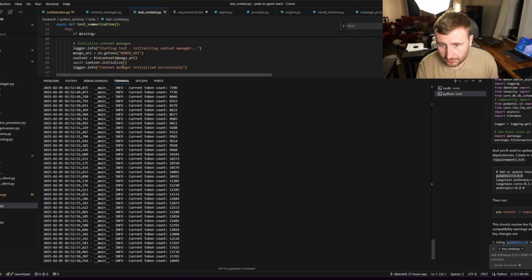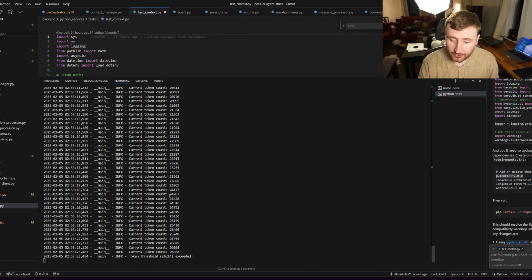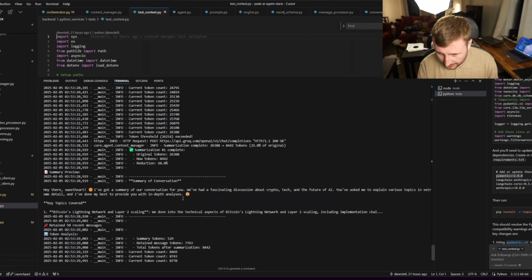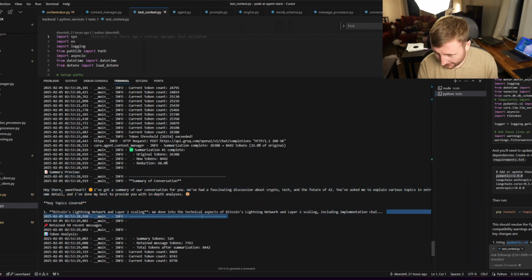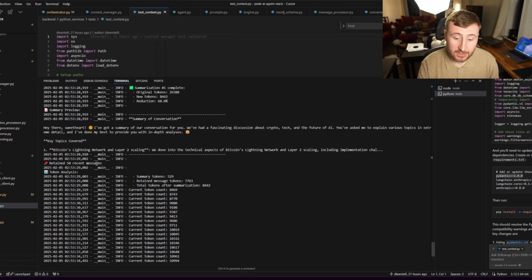When we reach 26,000, boom, token threshold is hit. Let's see if we perform our LLM summarization. And we did indeed. We've got our summarization. We can see it retained 50 messages, so it retained the newest 25% while summarizing the oldest. We've got the summary tokens, 529.